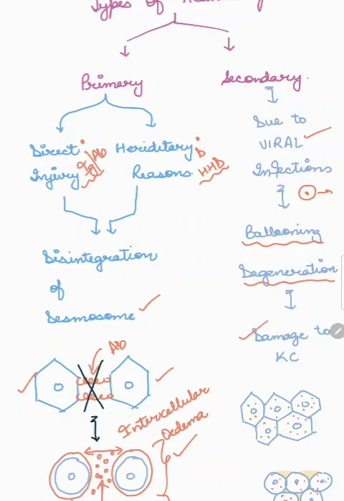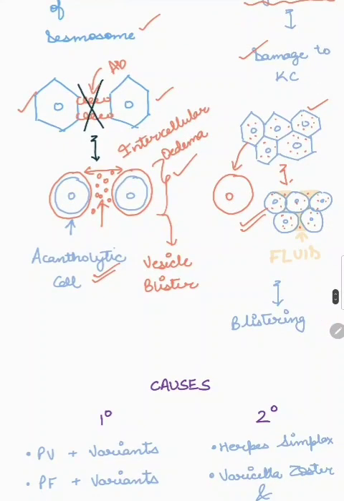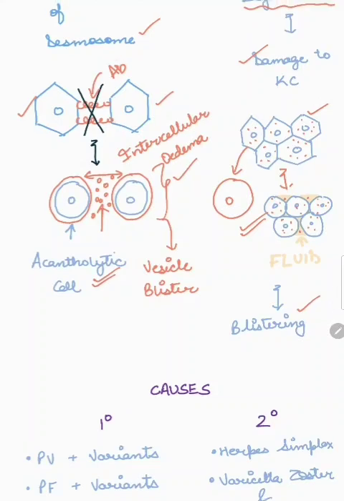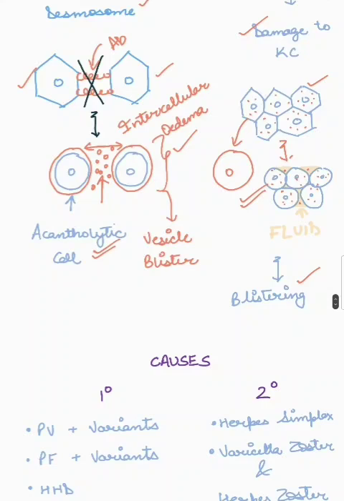It damages the keratinocyte. So here is a diagram, where we have the hexagonal cells and they have been infected by a virus. What is happening is that there is ballooning degeneration. Individually the cell starts to swell. Now it will look somewhat like this. The cells have swollen, they have lost their shape, and there is accumulation of fluid in between the cells. This also will present as blistering if we see with the naked eye. So this is how both primary as well as secondary acantholysis occur. The mechanism is different, but ultimately there will be formation of an acantholytic cell.